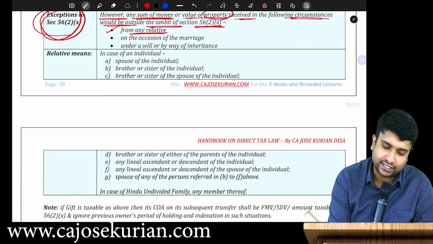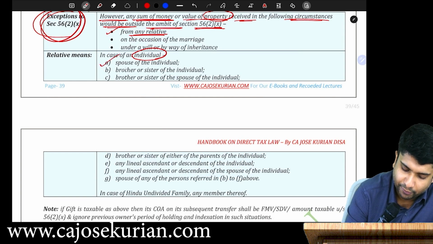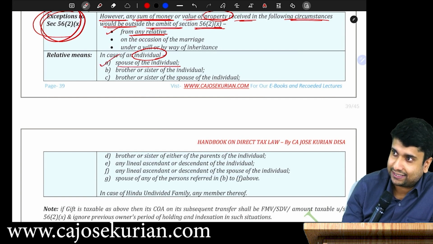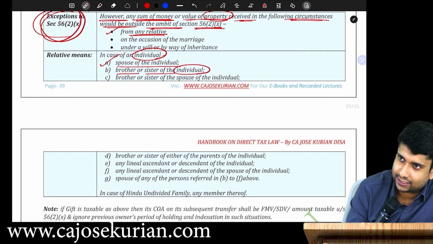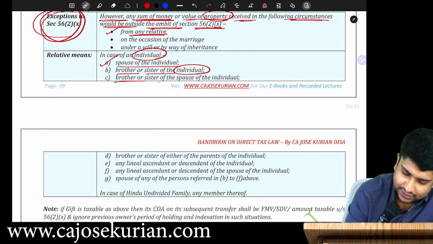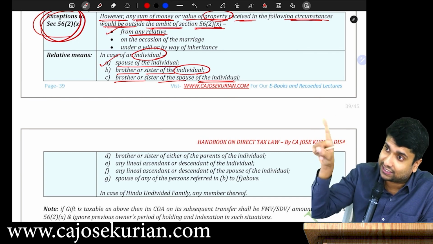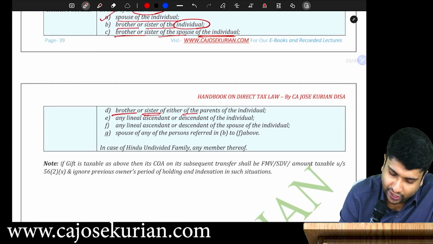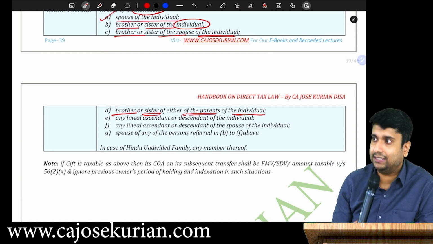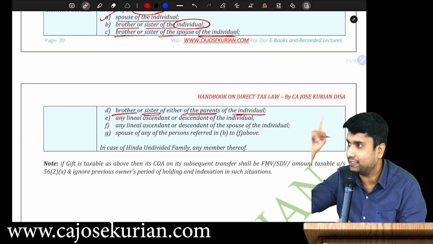Who all are Dinesh's relatives? If Dinesh is an individual, then read. Number 1, spouse of Dinesh. That means Dinesh's wife. Then brother or sister of the individual. Dinesh's brother and sister. Brother or sister of spouse of the individual. That means Dinesh's wife's brothers and sisters. Then brother and sister of either parent of the individual. That means Dinesh's uncles, like father's brothers and sisters or mother's brothers and sisters.